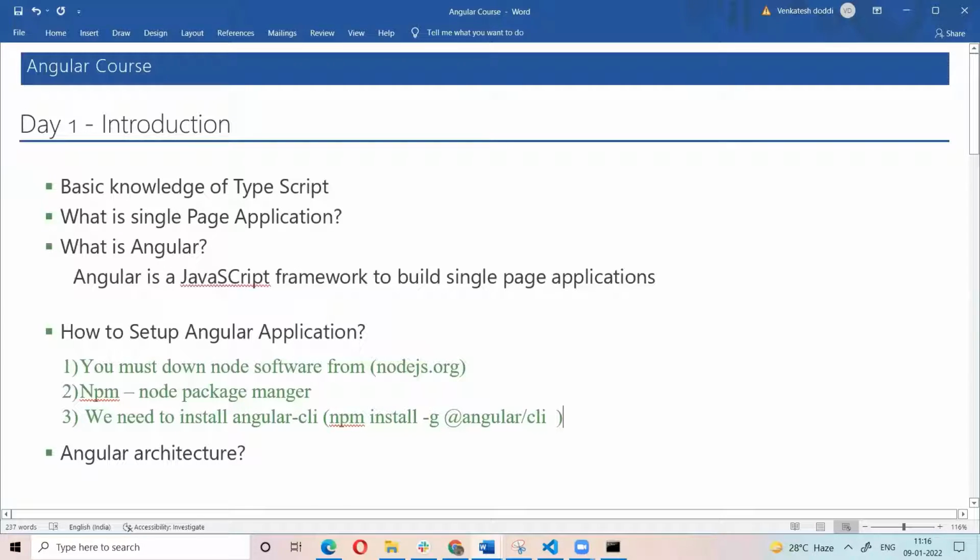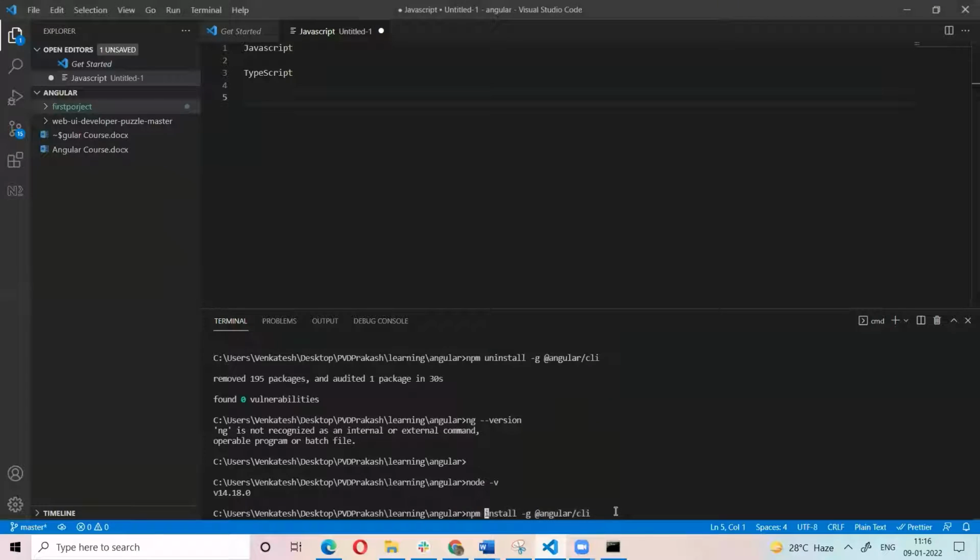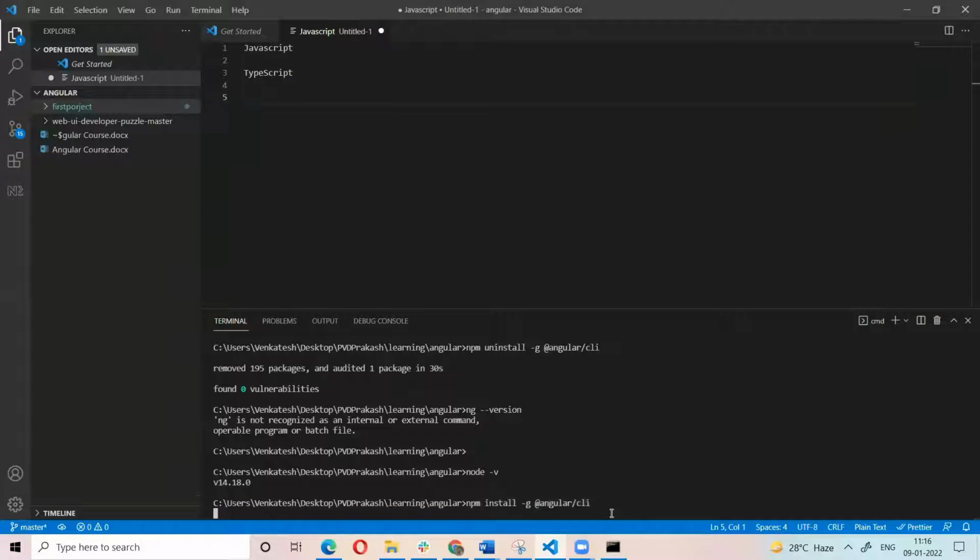If we install this, we get the Angular CLI commands. I'm running the command npm install @angular/cli now.